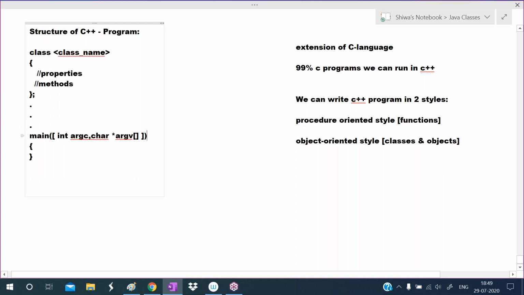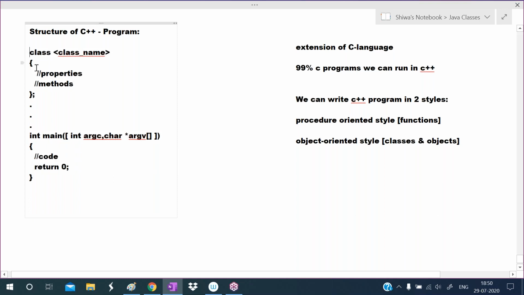Okay, so for the main, the return type is int. Then here we write the return statement. So we return zero value here. Mostly we return zero value. So here we write some code. So this is the structure of a C++ program.